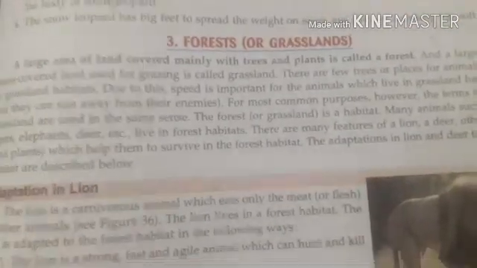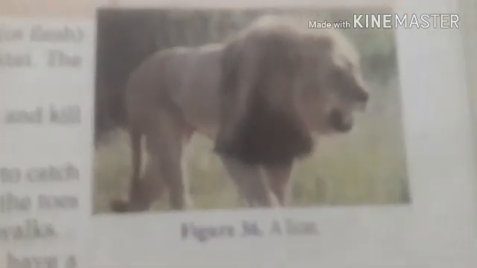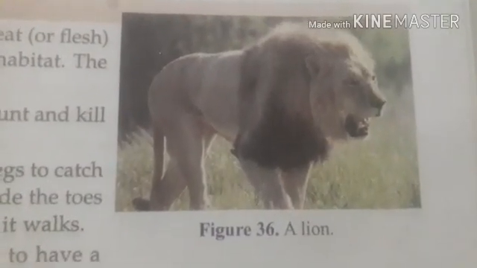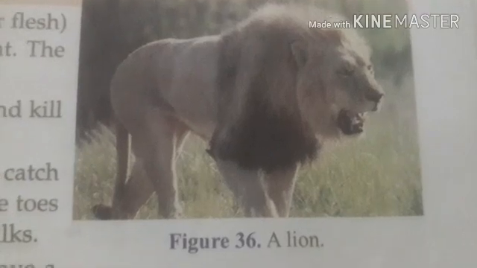Next, come to forest or grasslands. In the forest area, the main carnivorous animal is the lion, right? We know that the lion is the king of the jungle because it is a very agile and fast carnivore. It has a strong body, and the eyes are arranged in front of the face.